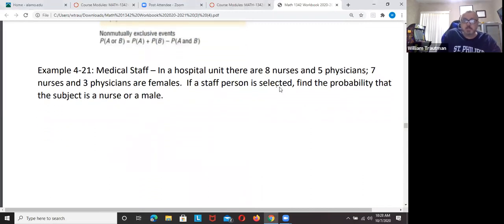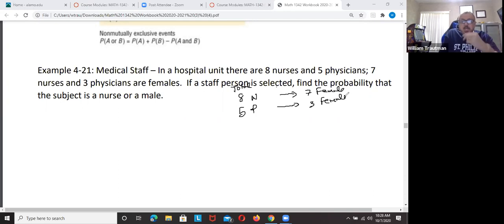So in a hospital, there are 8 nurses and 5 physicians. I guess that's total. 7 nurses and 3 physicians are female: out of these nurses, 7 are female, and of the physicians, 3 are female.